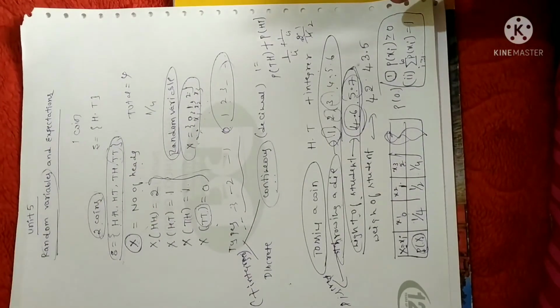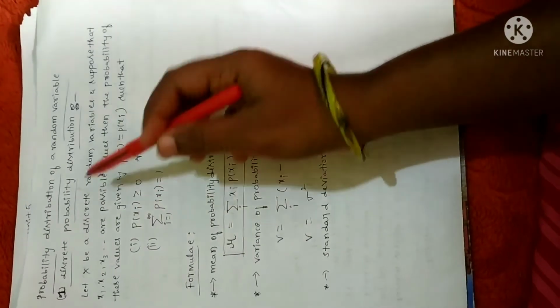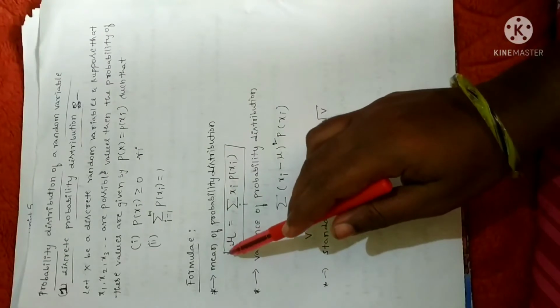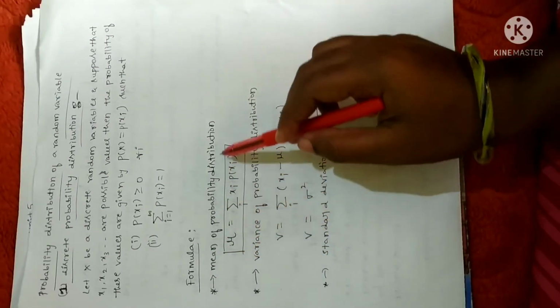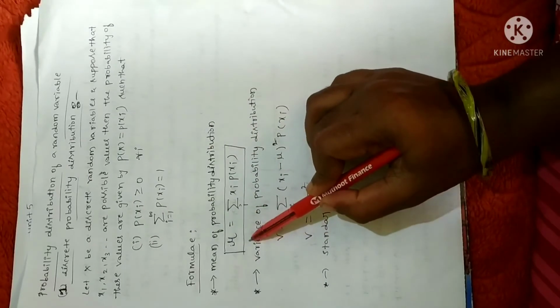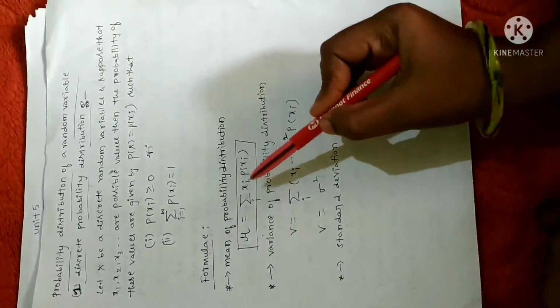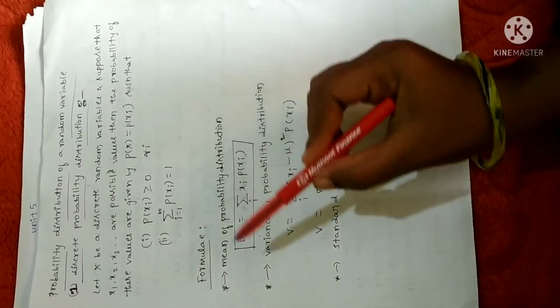And again we have a formula list. This concept I have explained just now, the discrete probability distribution. Anyhow, I'll send you these notes. Coming to the formulas, this is the formula we use to calculate the mean of a probability distribution. It is represented by mu, and is given by mu equals the summation over i of xi into p of xi, that is the probability of xi, where xi is a random variable.